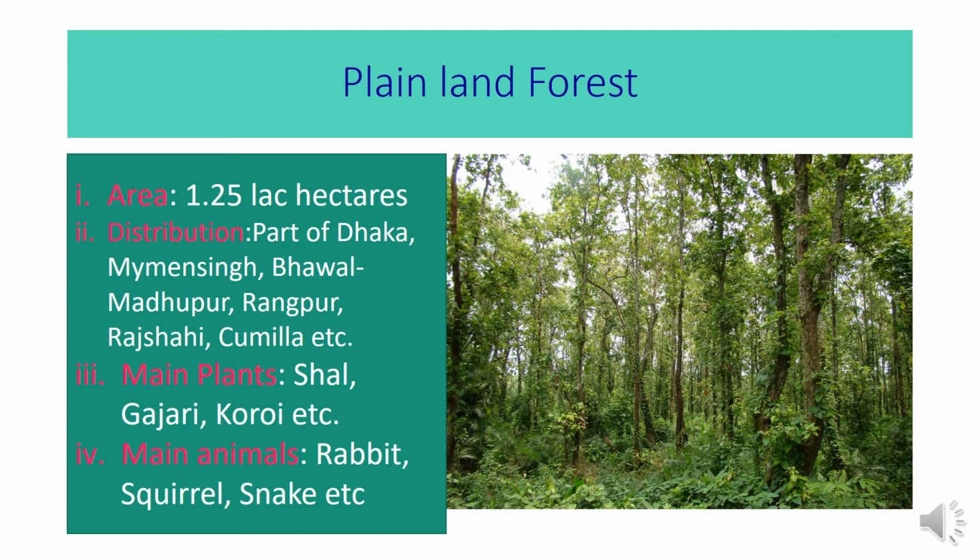But unfortunately, people are cutting down trees of the forest at an alarming rate. That's why the area is decreasing. And the main animals of this forest are rabbit, squirrel, bird, snake, etc. Mainly people are using the trees for fuel and making houses. That's why animals and birds are decreasing from the plainland forest day by day.